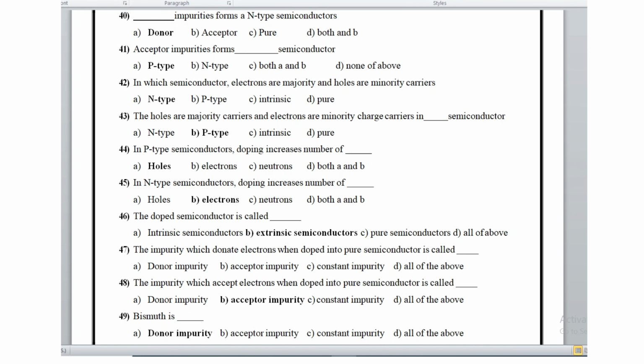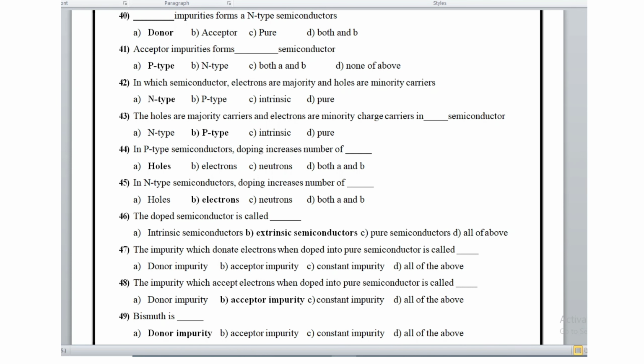In an N-type semiconductor, electrons are the majority and holes are the minority carriers. The holes are majority carriers and electrons are minority charge carriers in a P-type semiconductor. In a P-type semiconductor, doping increases the number of holes. In an N-type semiconductor, doping increases the number of electrons. The doped semiconductor is called an extrinsic semiconductor.